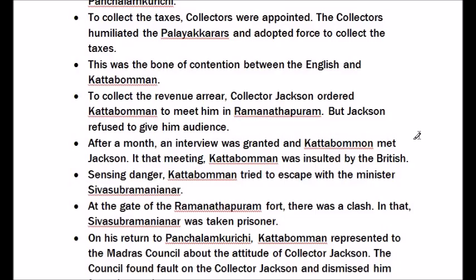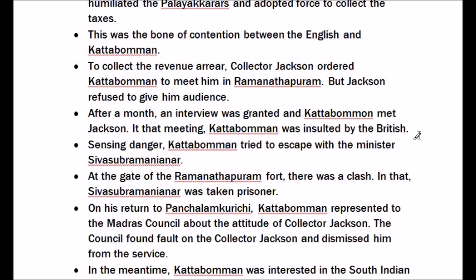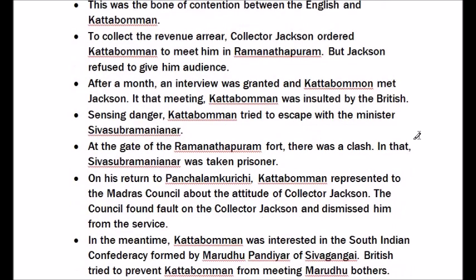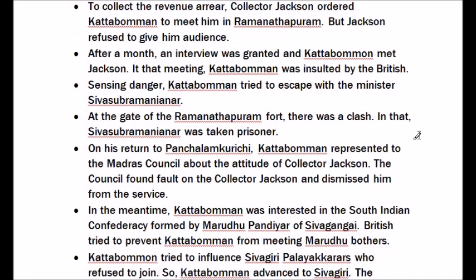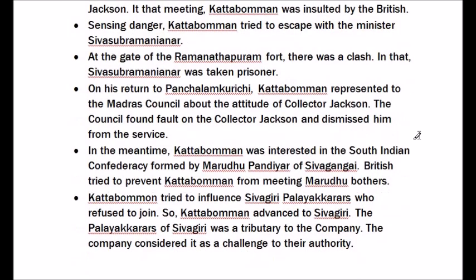Sensing danger, Kattabomman tried to escape with the minister Sivasubramanianar. At the gate of the Ramanathapuram fort, there was a clash. In that, Sivasubramanianar was taken prisoner. On his return to Panchalamkurichi, Kattabomman represented to the Madras Council about the attitude of Collector Jackson. The council found fault with Collector Jackson and dismissed him from the service. In the meantime, Kattabomman was interested in the South Indian Confederacy formed by Marudhu of Shivagangai.